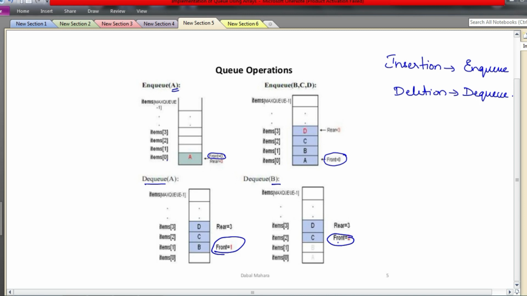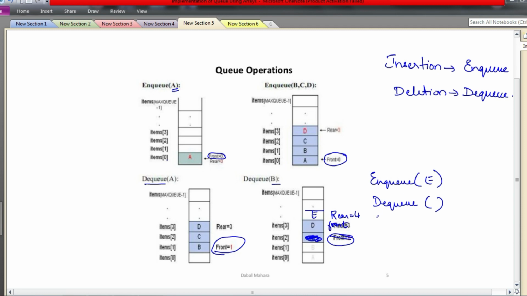Okay. Now if I insert one more element, say e, where will it get inserted? It will get inserted here, and then rear becomes 4. Okay, so like this the elements keep on adding in the queue. Now there is a major disadvantage here. What is that? You will add e, then you will delete one element. Deleting removes c, right? It removes c. So front is going to be 3.